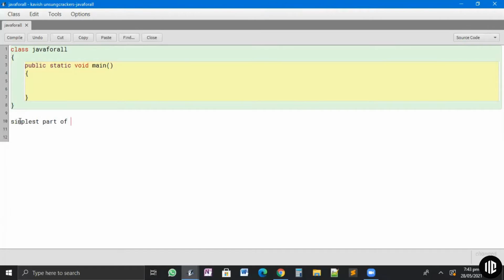The simplest part of Java programming is called Java tokens. I'll explain to you all what Java tokens are. As a definition, a Java token is the smallest unit of Java programming. The simplest part or the smallest part.